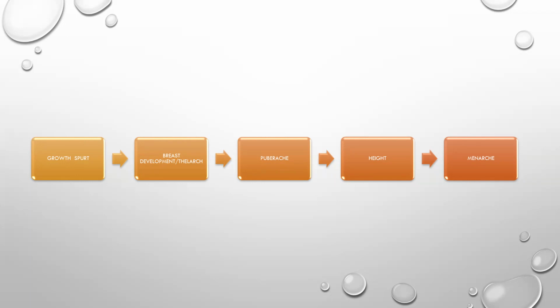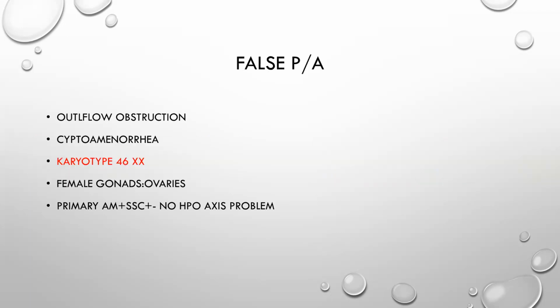Now coming on to the next, the false primary amenorrhea. In this, the female has all the secondary sexual characteristics, and there is no hypothalamic pituitary ovarian axis problem. The girl is phenotypically female, and obviously the karyotype is 46XX.